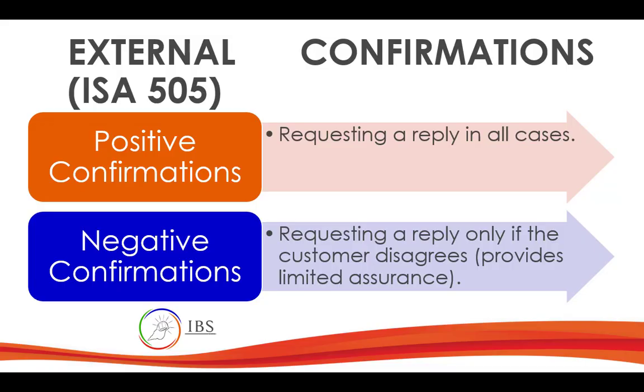We have positive confirmation and negative confirmation. Positive confirmation is one we send where we require the customer of our client to respond back. When we send confirmation to that customer, we are requesting them to respond back on that letter. It is used for high risk accounts. What are the high risk accounts that we will know? Like big amount? Yes, that's it. The amount will be the basis of the risk.